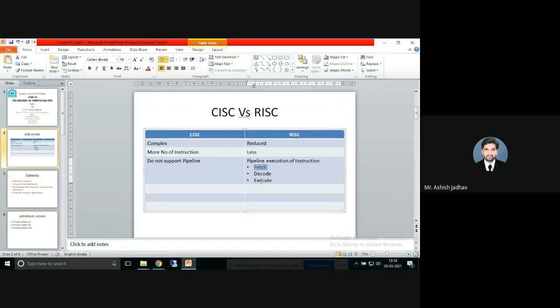When the first instruction goes for execution, the second goes to decode, and the third one will be taken into the fetch cycle. So what happens in short? Without pipelining, execution time is more. Here, execution time is less.